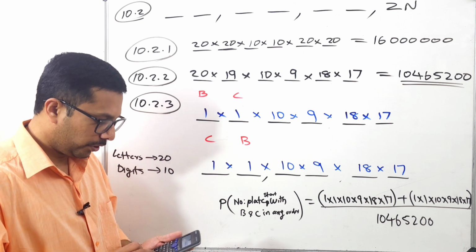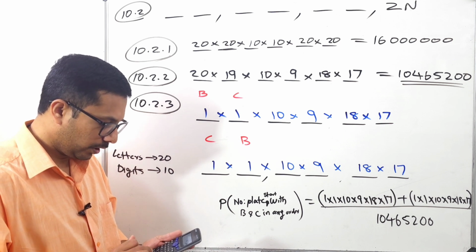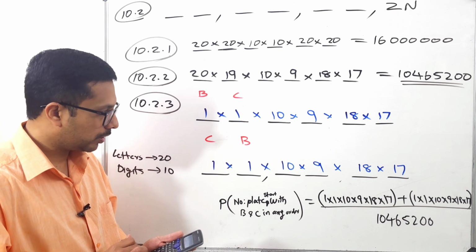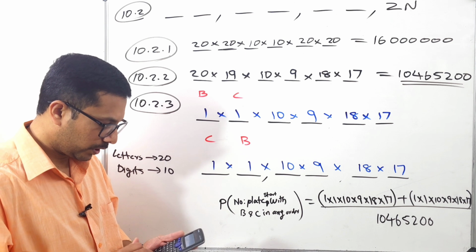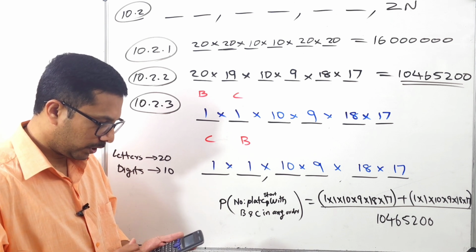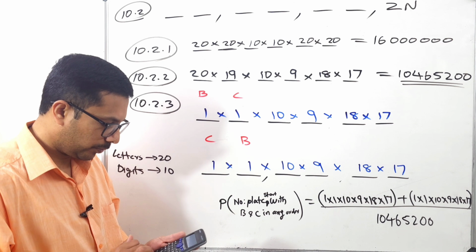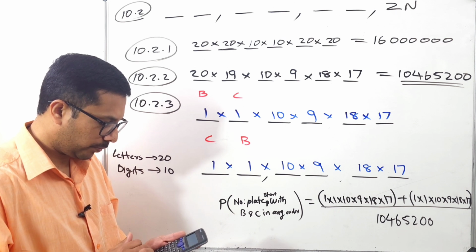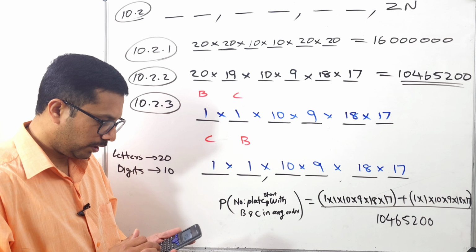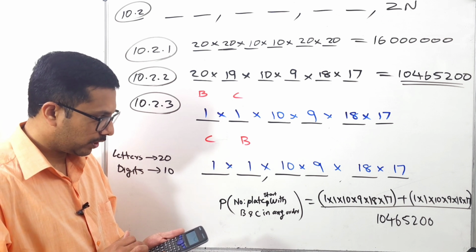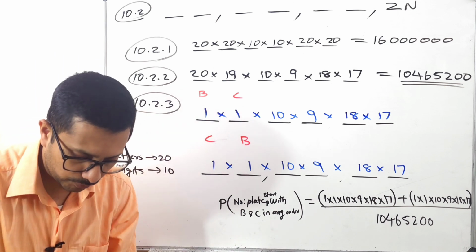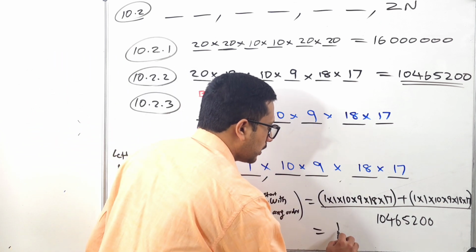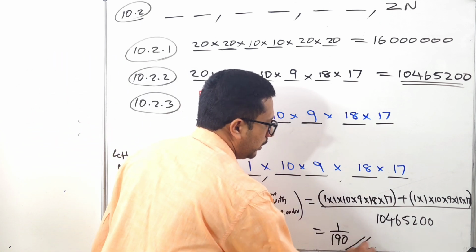You can pause the video and try by yourself. 1 times 1 is the same. 1 times 10 times 9 times 18 times 17 plus again 1 times 10 times 9 times 18 times 17, that answer divided by 10465200, which gives 1 over 190. So the answer is 1 divided by 190.